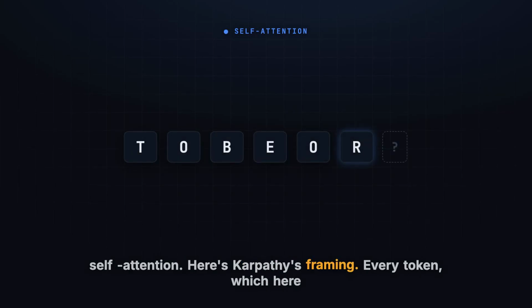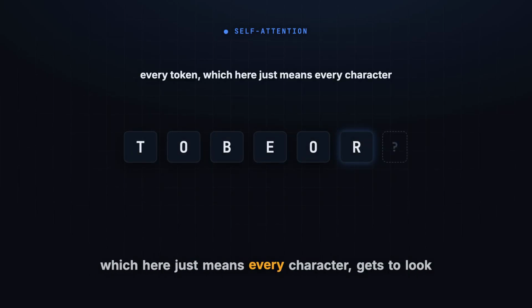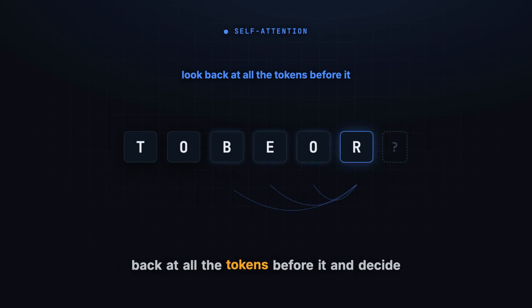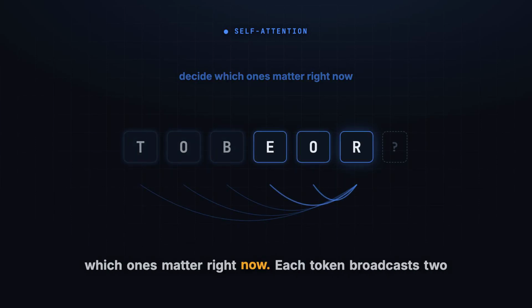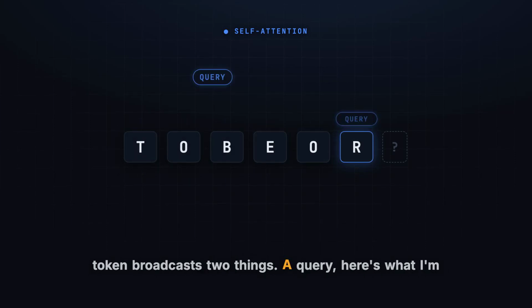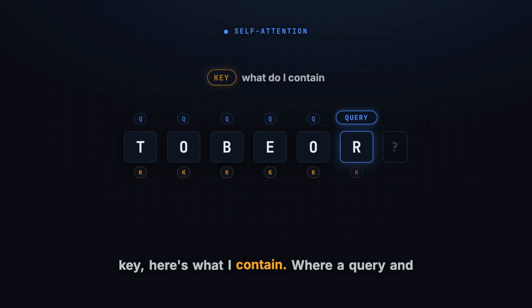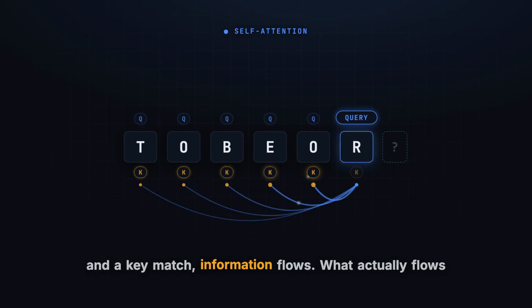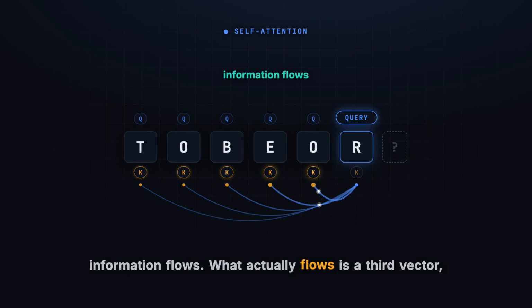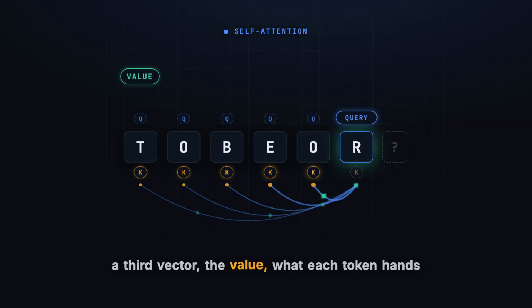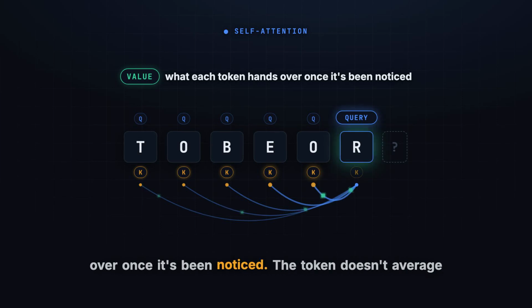Self-attention. Here's Karpathy's framing. Every token, which here just means every character, gets to look back at all the tokens before it and decide which ones matter right now. Each token broadcasts two things: a query, here's what I'm looking for, and a key, here's what I contain. Where a query and a key match, information flows. What actually flows is a third vector, the value, what each token hands over once it's been noticed.